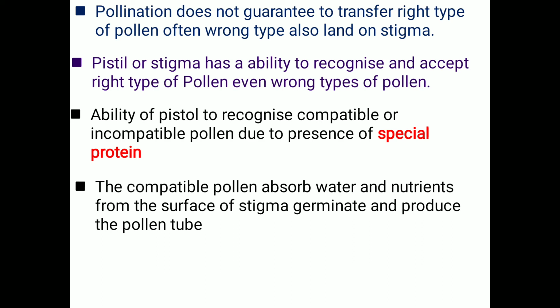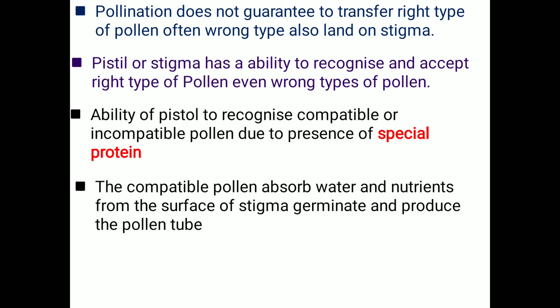Remember these things. Okay, let's recap fast on the pollen pistil interaction. It is the interaction of pollen grains with the sporophytic tissue of stigma. That means all the events from the deposition of pollen grain on the stigma to the entry of pollen tube in the ovule are referred to as pollen pistil interaction. It begins with the pollination and ends with the fertilization.